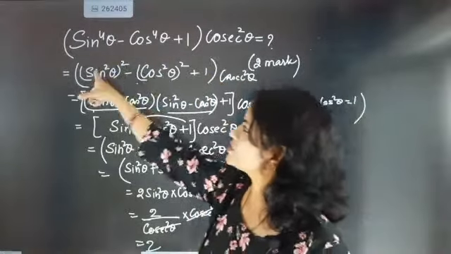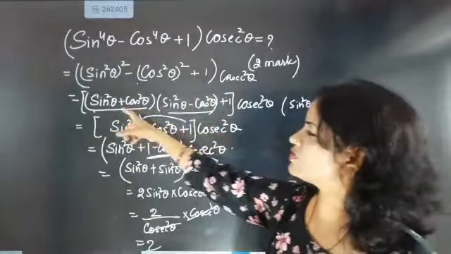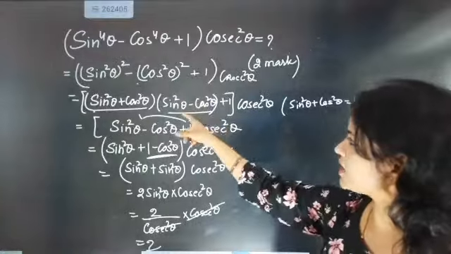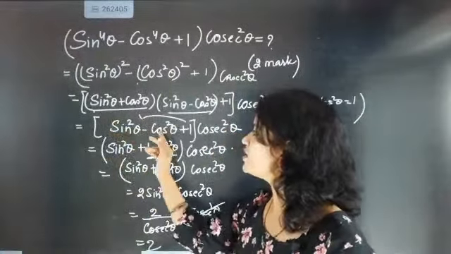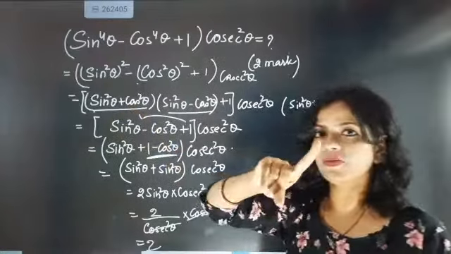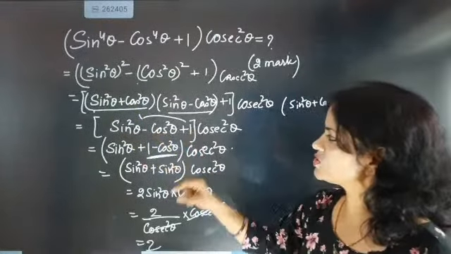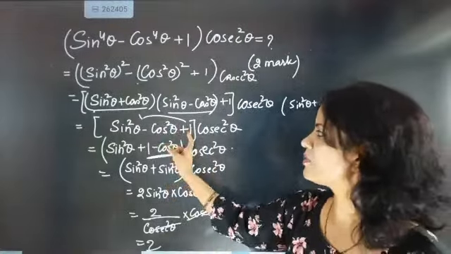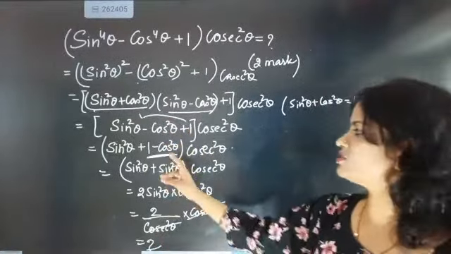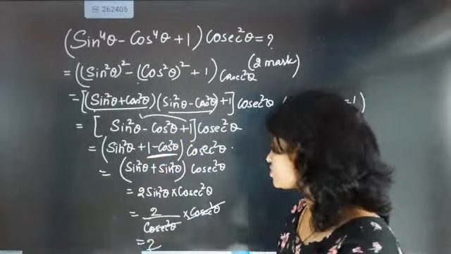So now sine square theta whole square and then cos, so it will come as sine square theta plus cos square theta, times sine square theta minus cos square theta plus 1. Now sine square theta plus cos square theta will become 1. So this is left, plus 1. Now I did what? Plus 1 minus sine square theta. I just shuffled it up. Plus 1 minus cos square theta. And you know that 1 minus cos square theta,